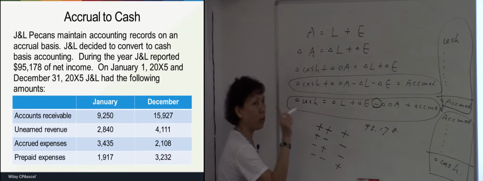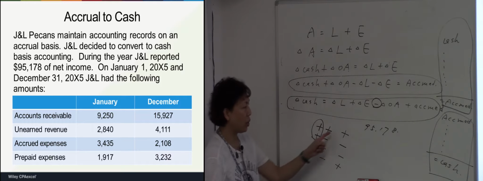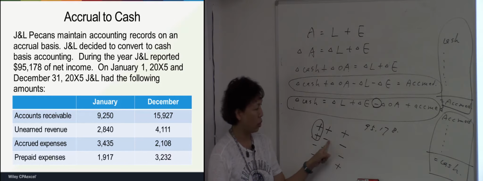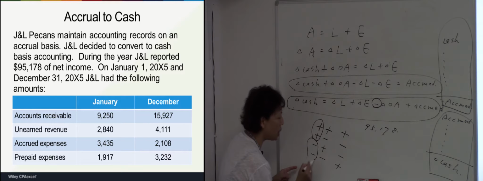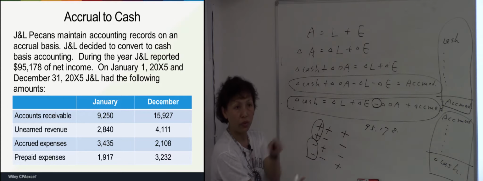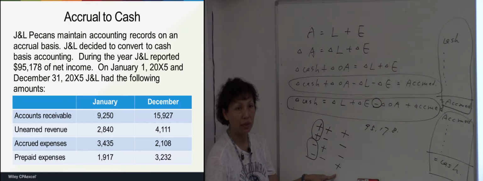So when the sign is positive, an increase means positive and a decrease means negative. We don't change anything. But if the sign is negative, then the impact becomes reversed: positive becomes negative, negative becomes positive.